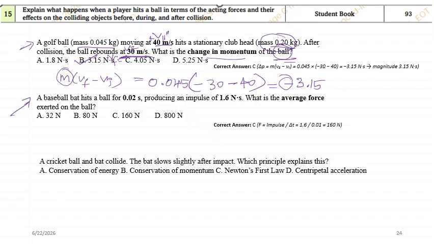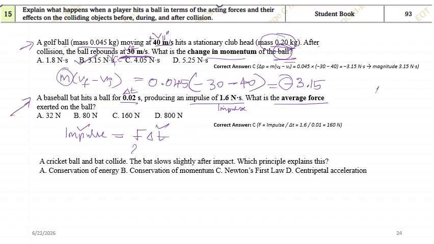A baseball bat hit a ball for 0.02 second. So what is this? This is the time interval. Okay, second is time interval. Producing an impulse. See, they have given impulse. Okay, what is the average force exerted on the ball? See, they have given impulse, and we know impulse is calculated as F into delta t. Impulse is given and delta t is also given, so you need to calculate F.